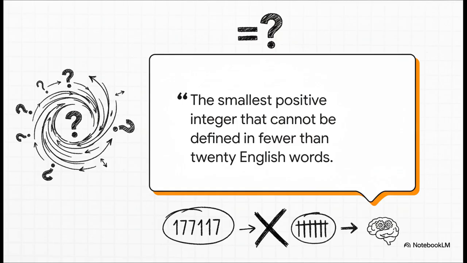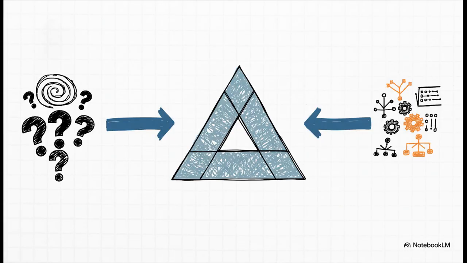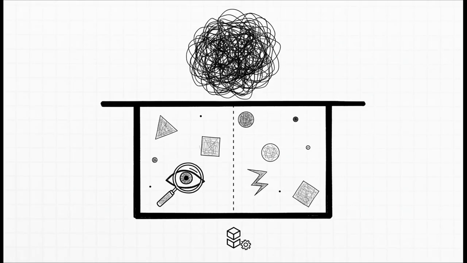It's a contradiction. Well, a computer scientist named Gregory Chaitin took this exact kind of paradoxical thinking and applied it to Kolmogorov complexity. And what he found was absolutely stunning, and it tells us something deep about the limits of any formal system, including all of mathematics. So here's what Chaitin's theorem basically says. Take any formal system of logic, like the one that all of modern mathematics is built on.